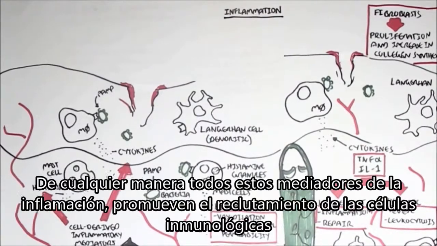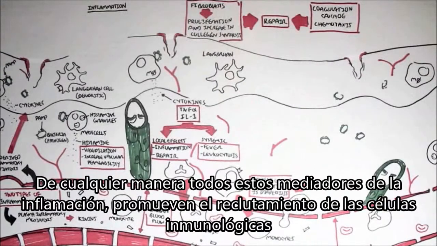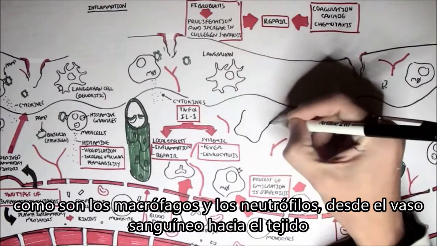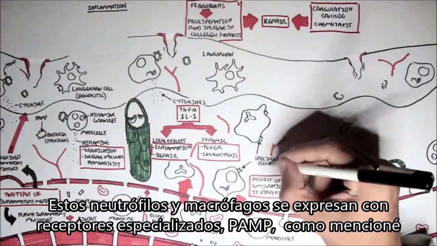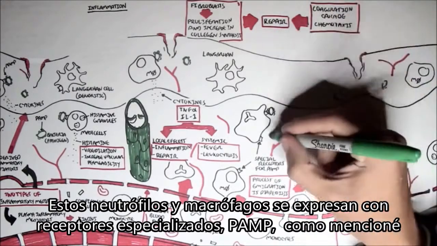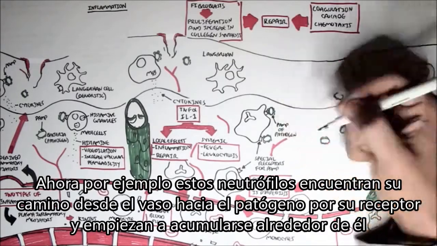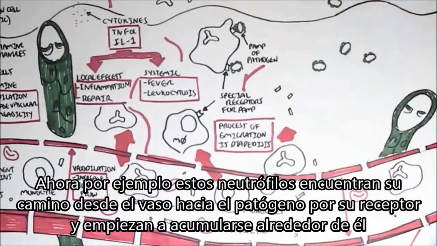Okay, so anyway, all these inflammatory mediators promote the recruitment of immune cells, such as macrophages and neutrophils, from the blood vessel into the tissue. These neutrophils and macrophages express special receptors for PAMP, as I mentioned. So now, for example, this neutrophil binds onto these pathogens with this receptor and can engulf it.